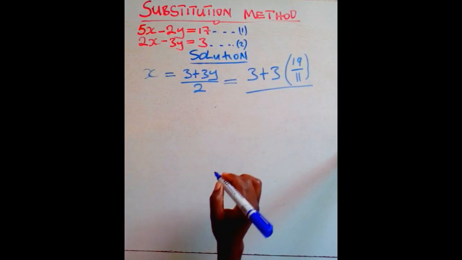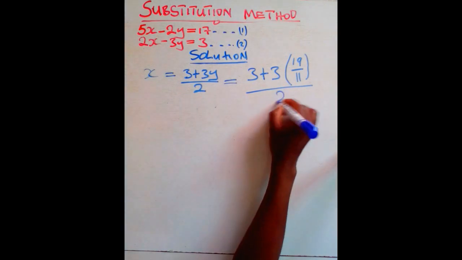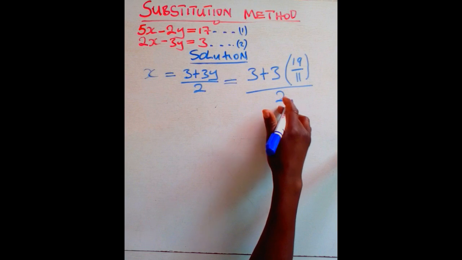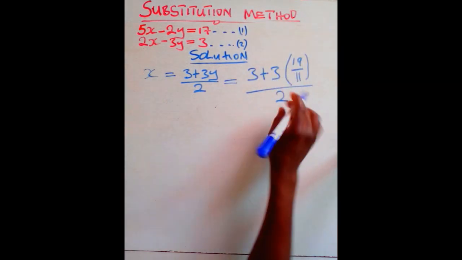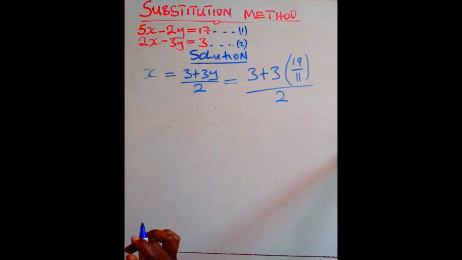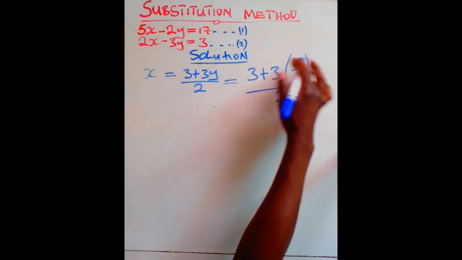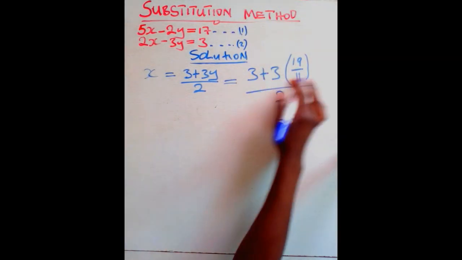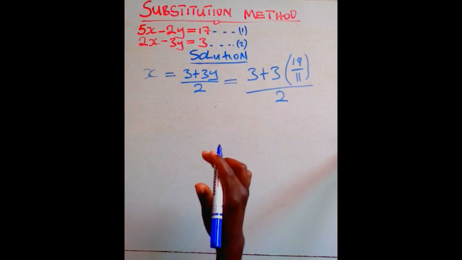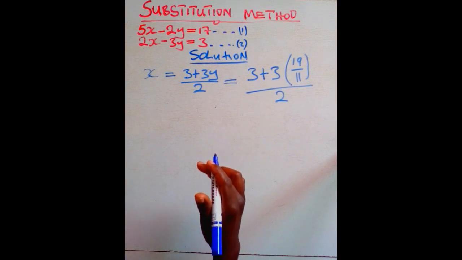Then over 2. The moment you reach this part, this 2 is the overall denominator, meaning this 2 is actually dividing into everything that is there. So you have to deal with what is in the numerator, then you divide by 2. Therefore, to do that, we first deal with this part. What are we going to have when we multiply through? We say 3 times 19. It will give us a value that we are going to work with.